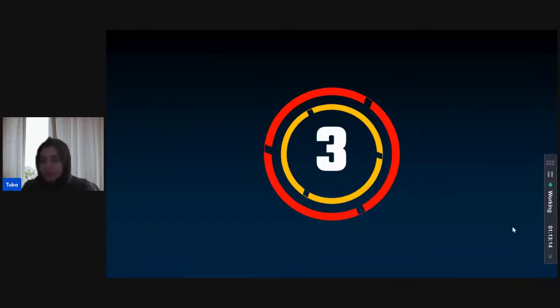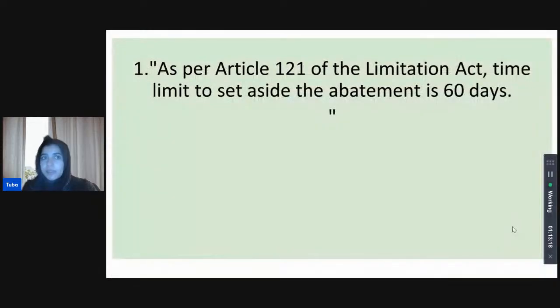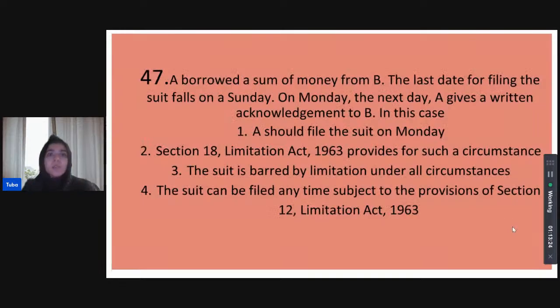The timer has begun. Come on, guys, let's attempt answers. And the correct answer is 60 days from such abatement. Shivani is correct. A borrowed a sum of money from B. The last day of filing the suit falls on a Sunday. On Monday, the next day after Sunday, A gives a written acknowledgement to B. What happens in this case?